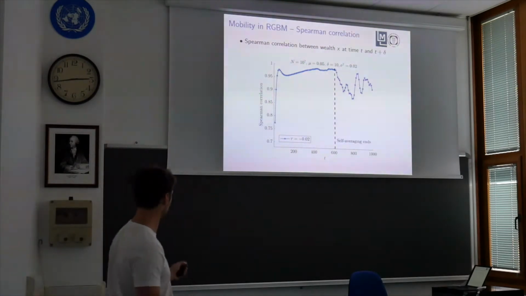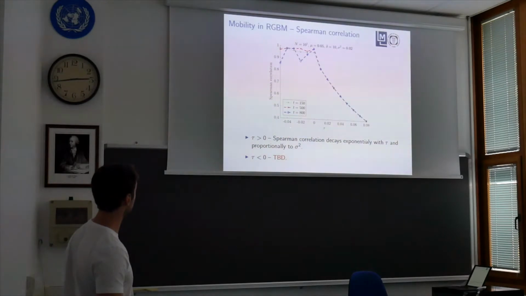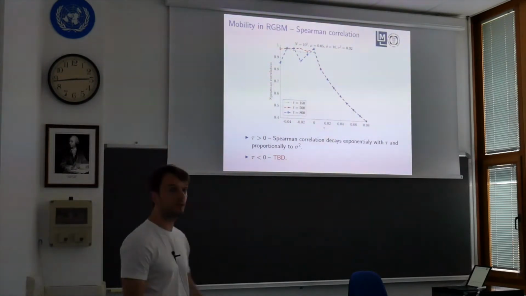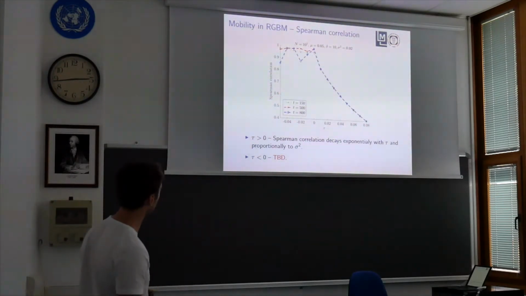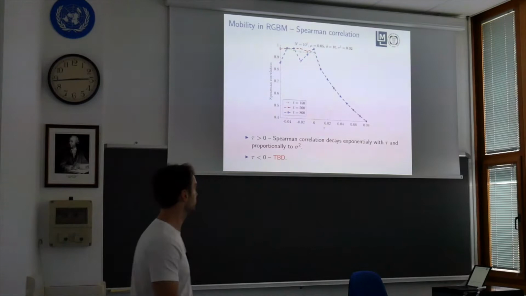Therefore, here we just plotted the Spearman correlation for different tau values, at different points in time for negative tau and for different values of positive tau. And here one can easily conclude, I don't have that figure, but we can easily conclude that the Spearman correlation decays exponentially with tau. In positive tau, the larger tau, the larger reallocation from the rich to the poor, and there's more mobility.